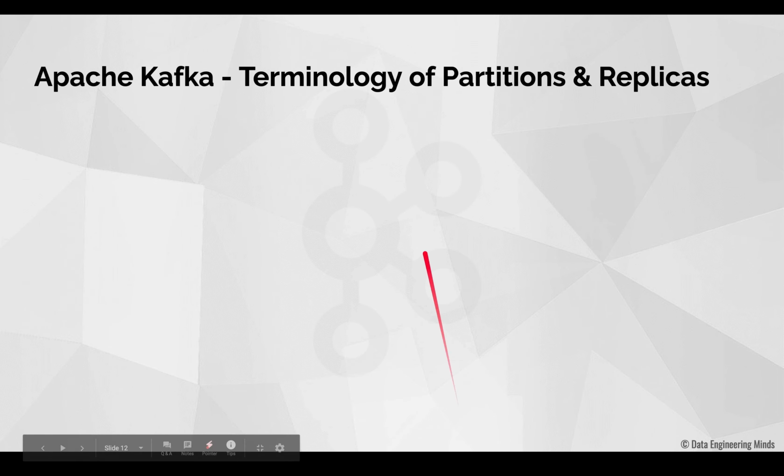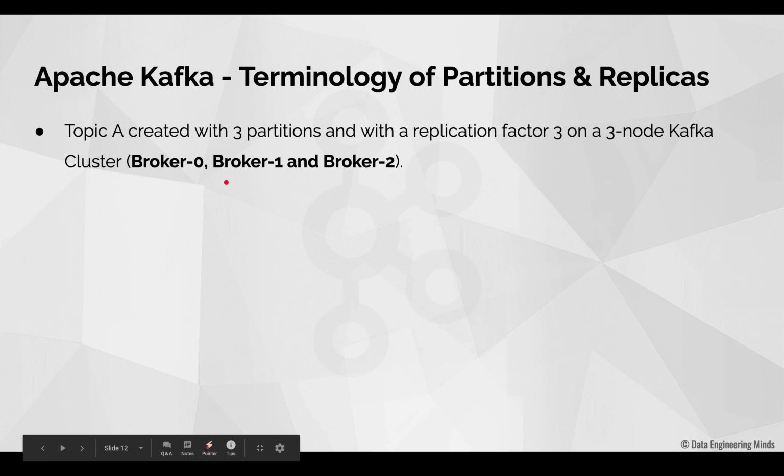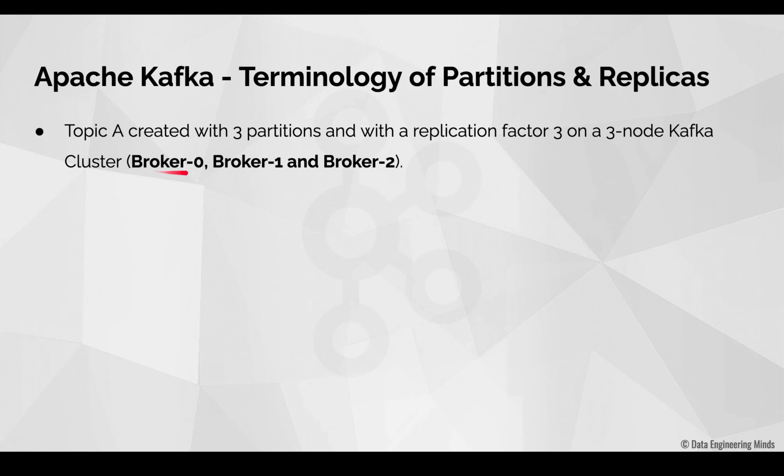Next, we will see some important terminologies surrounding partitions and replicas. Here I am having a 3-node Kafka cluster with 3 brokers, broker 0, broker 1 and broker 2. Now I am creating a topic A with 3 partitions and I am specifying a replication factor of 3, which means each of these 3 partitions will be having 3 copies.